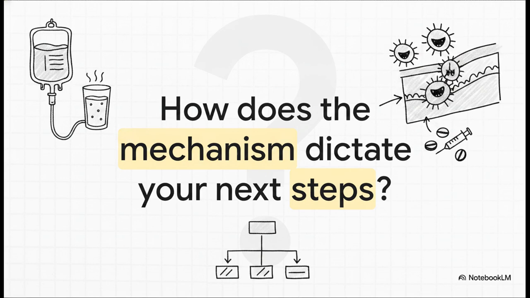To wrap up this explainer, I want to leave you with a provocative thought for your clinical practice. How does knowing whether you're fighting a surface-level toxin or a deep tissue invasion completely change your approach to patient management? Really think about it. Are you just rehydrating a patient who's losing water to a surface enterotoxin? Or do you need to aggressively step in with targeted antimicrobials for an invasive pathogen that's actively destroying the gut wall? Understanding this tree isn't just an exercise in rote memorization. It's literally the foundation of how you are going to save your patients' lives.